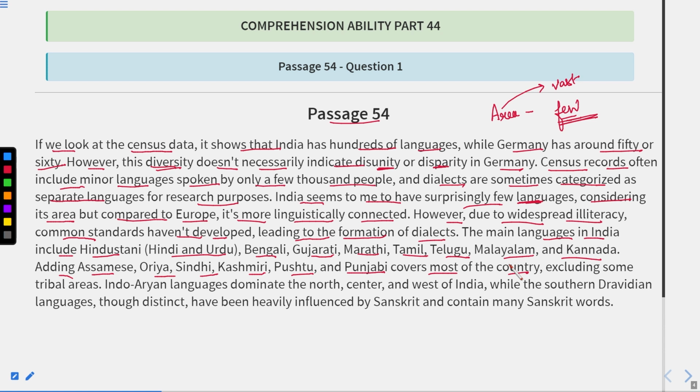Okay, most of the states of India, excluding some tribal areas, but there are several tribal areas which may have some different language. Indo-Aryan languages dominate the north, the north part of India, and the west part of India, center and the west of India. It means half of India is covered by Indo-Aryan languages, while the southern Dravidian languages, though distinct, have been heavily influenced by Sanskrit and contain many Sanskrit words.